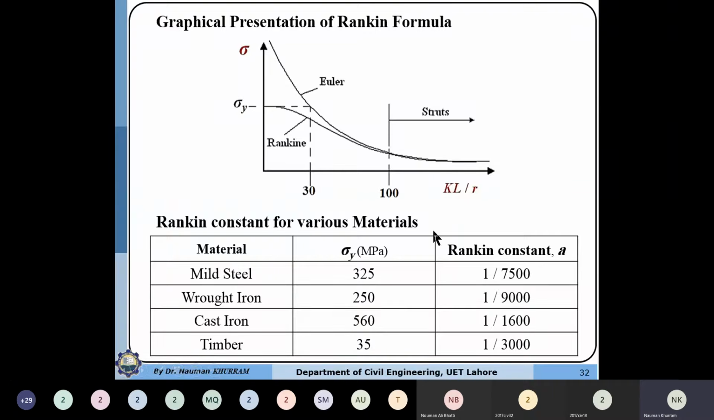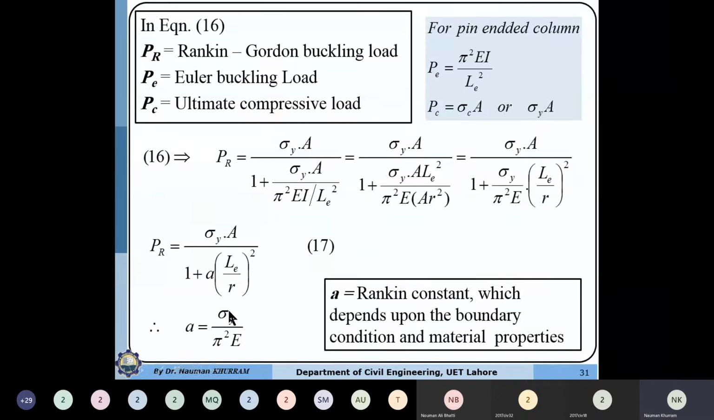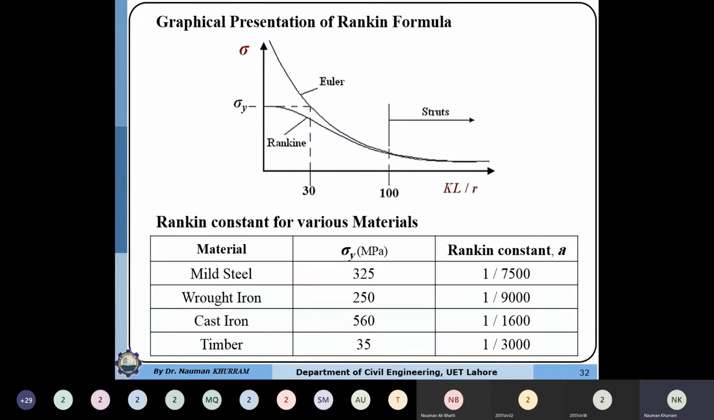Rankine constants are given here for different materials because in the previous slide we have seen that a is equal to sigma y over pi square into E. This is constant for all types of steel, regardless of what the grade of the steel is. So E value is always constant, and pi square will also be constant. This means that if we know the yield strength of the material, we can determine the Rankine constant.